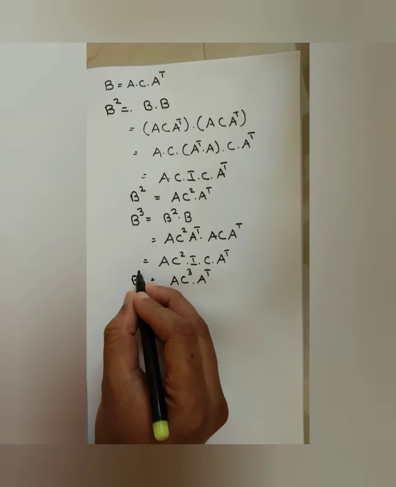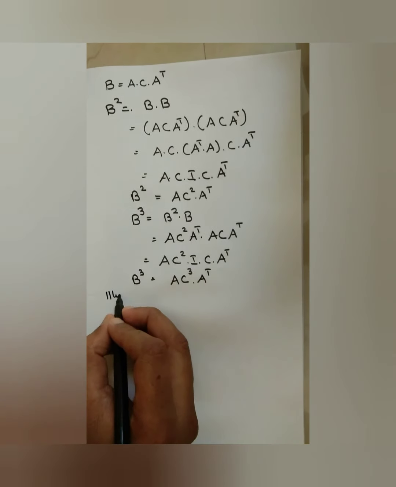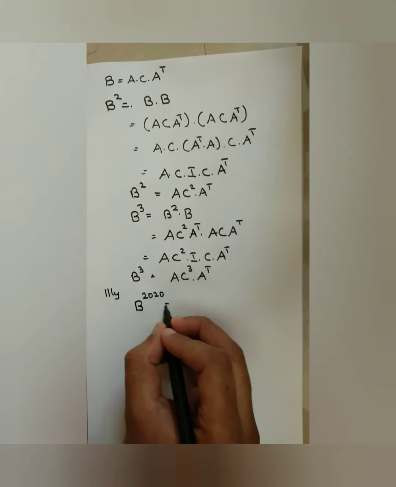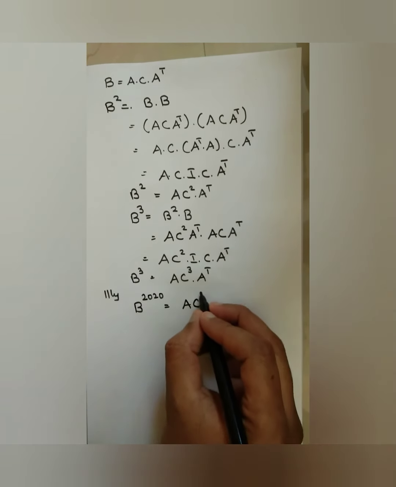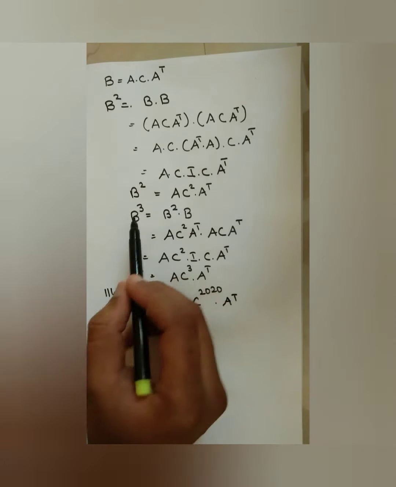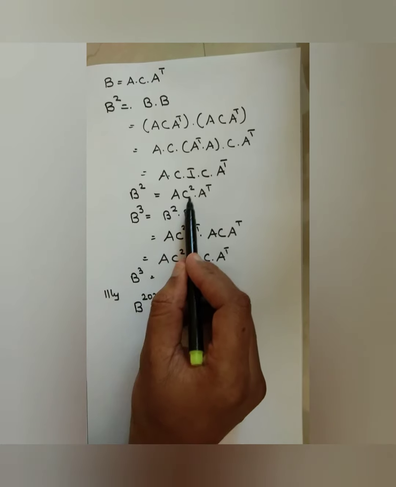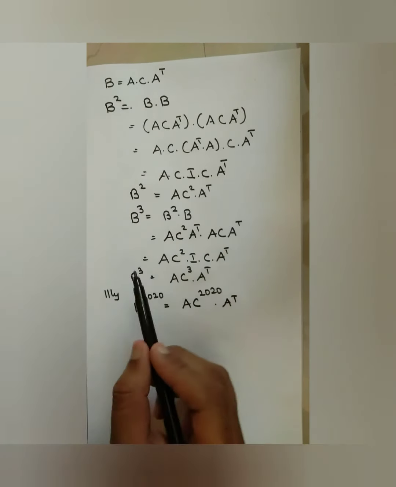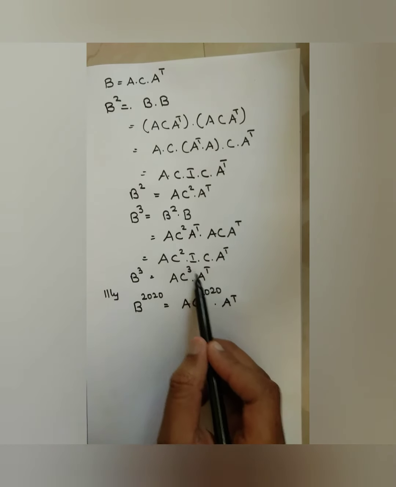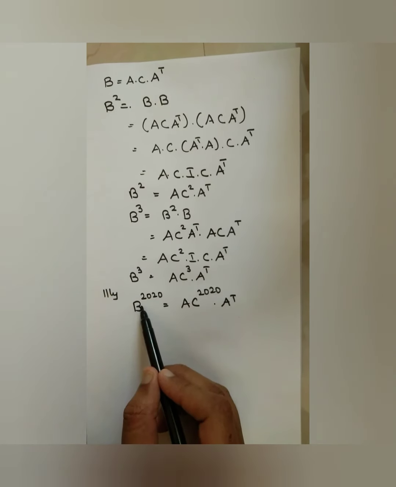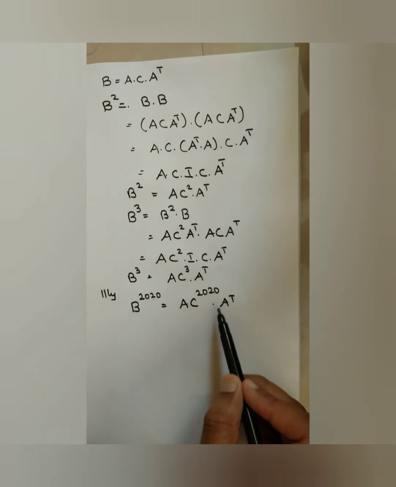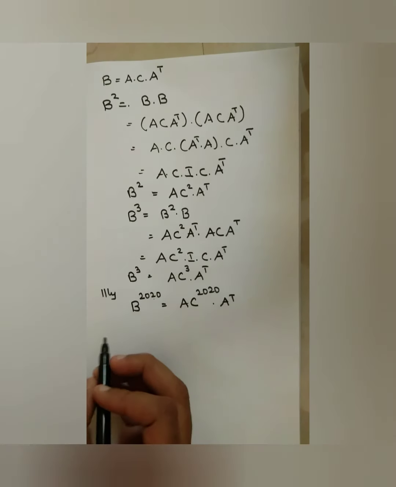This is my B cube. Similarly, B power 2020 equals A C power 2020 into A transpose. My B square is A C square A transpose, B cube is A C cube A transpose, and B power 2020 is A C power 2020 A transpose.